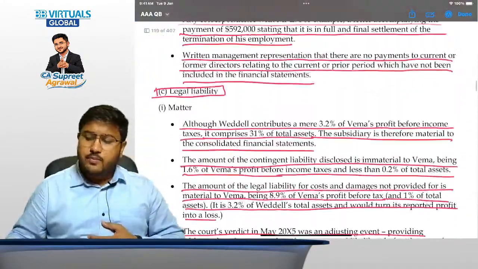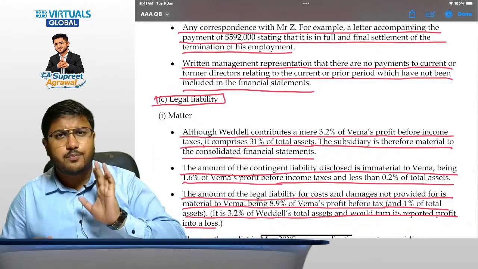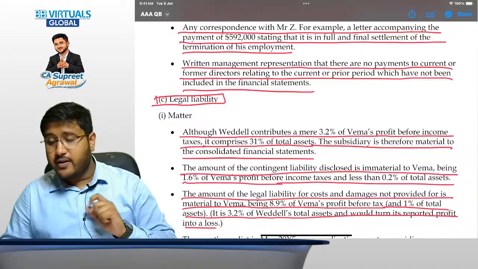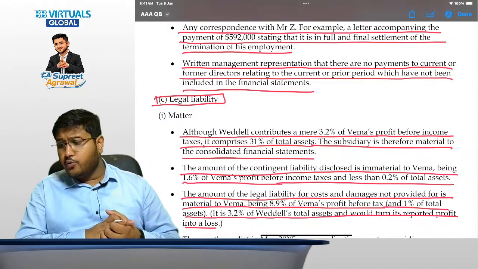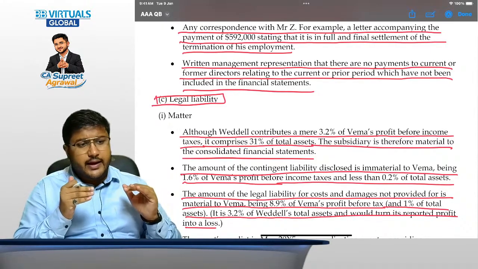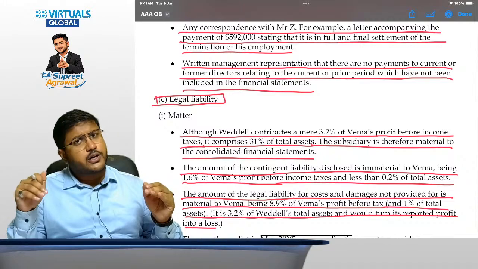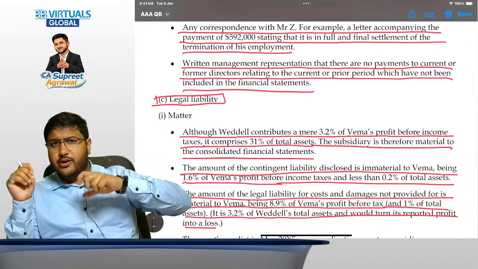Sir, do we need to remember the exact points and write it? No, you can write it in your own words, but please make sure that you write the keywords that we have discussed. The materiality calculations are important for you. What is more important to understand is you do not need to cover all the pointers. Can you mix in one pointer all the relevant pointers related to it? Yes. Can you write 2 to 3 pointers for audit procedures? Yes. Can you write 2 to 3 pointers for the considerations? Yes.